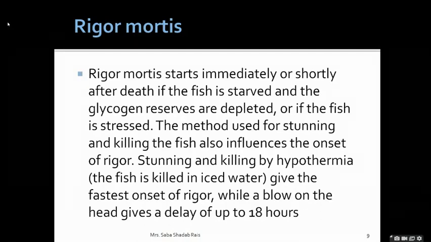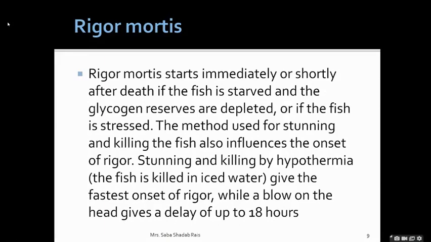It starts from the lower jaw and the operculum. Then you will find that the mouth of the fish remains open, the fins and gill covers spread out, and the body axis becomes very stiff.